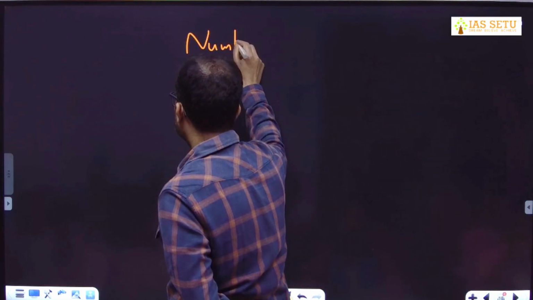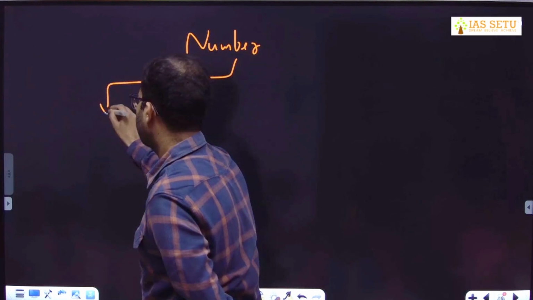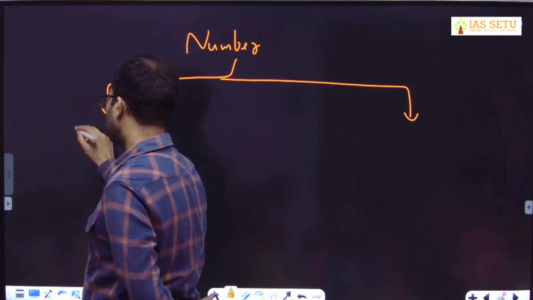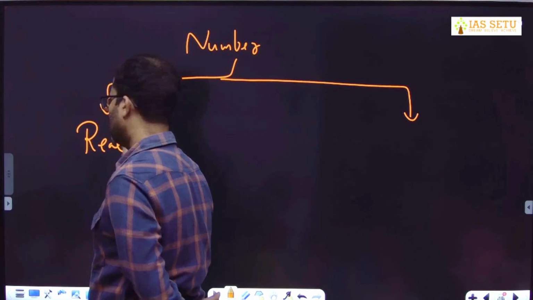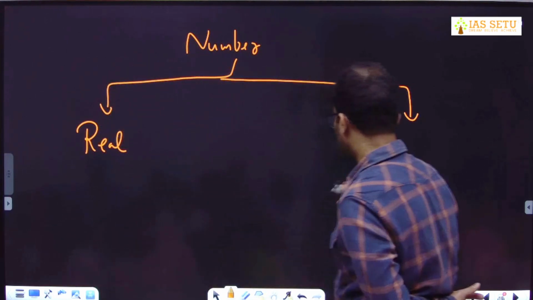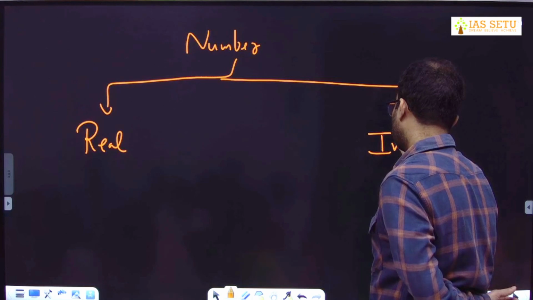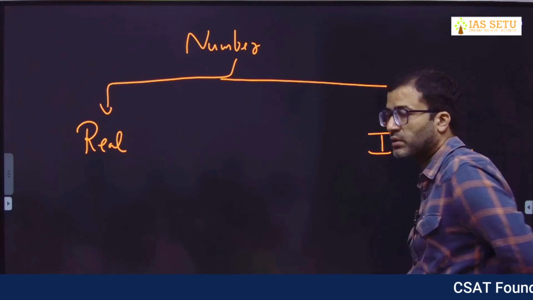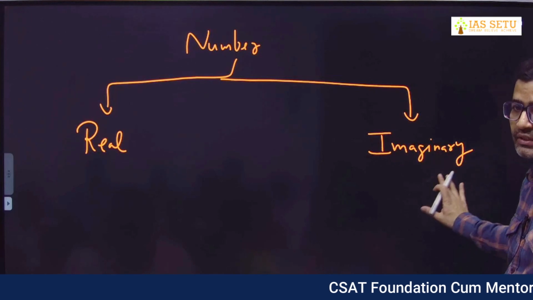Numbers we divide in 2 parts. One are real numbers. Others are called imaginary numbers. This is not in our syllabus at all.